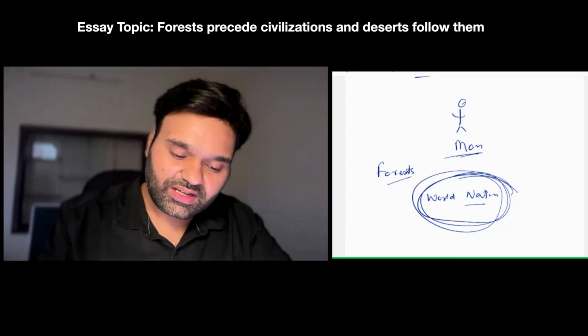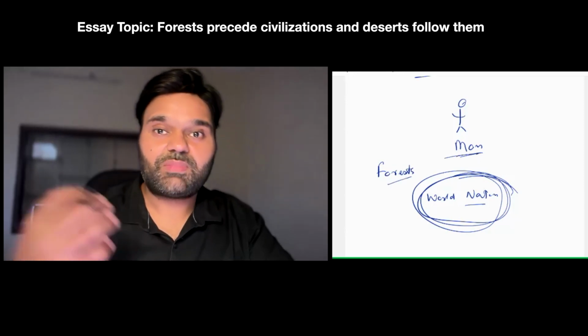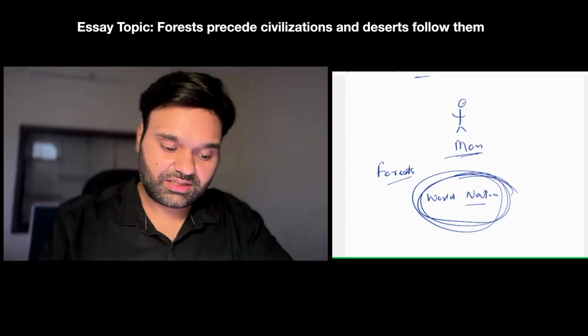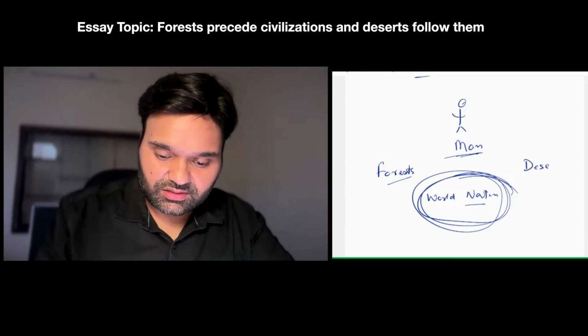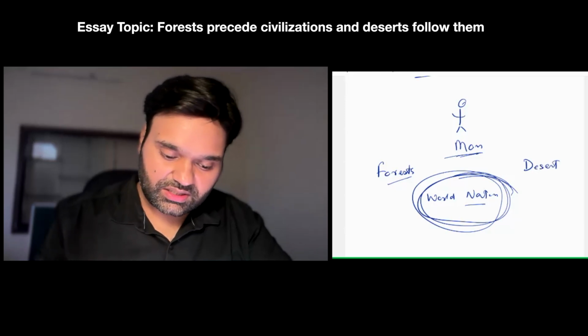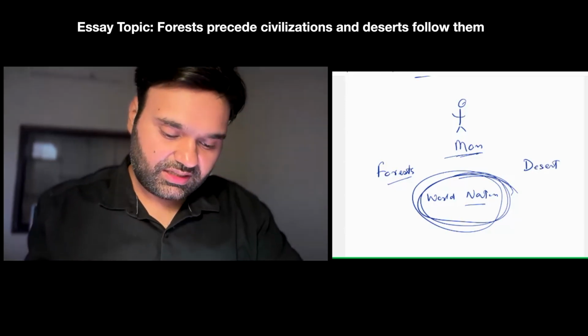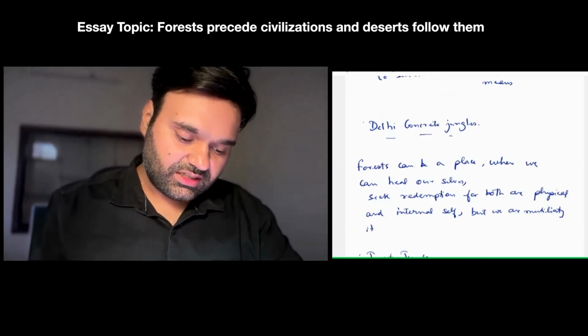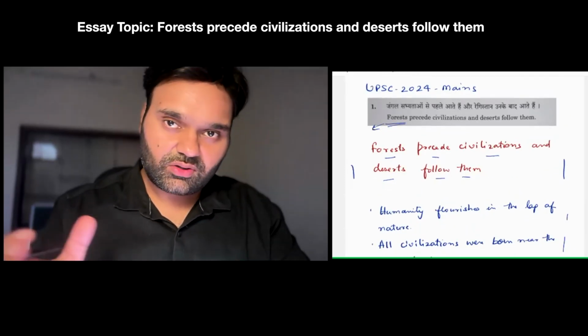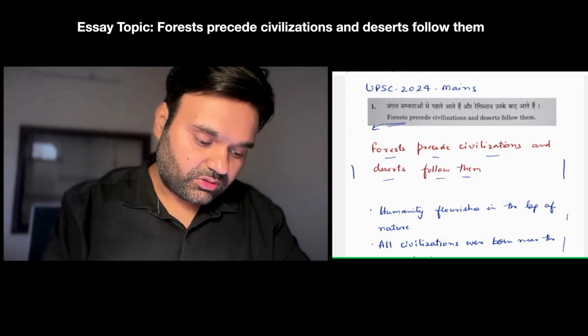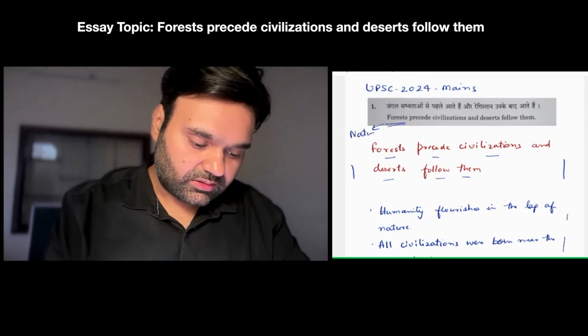And because of the intervention of man, because of what man thinks is the best that should be done to these forests, what we are left with now is desert. So in this essay topic, when I have to deal with it in a philosophical way, I will take slightly broader interpretations of forest. By forest, I will refer not just to green canopy and trees, but I will also include nature.